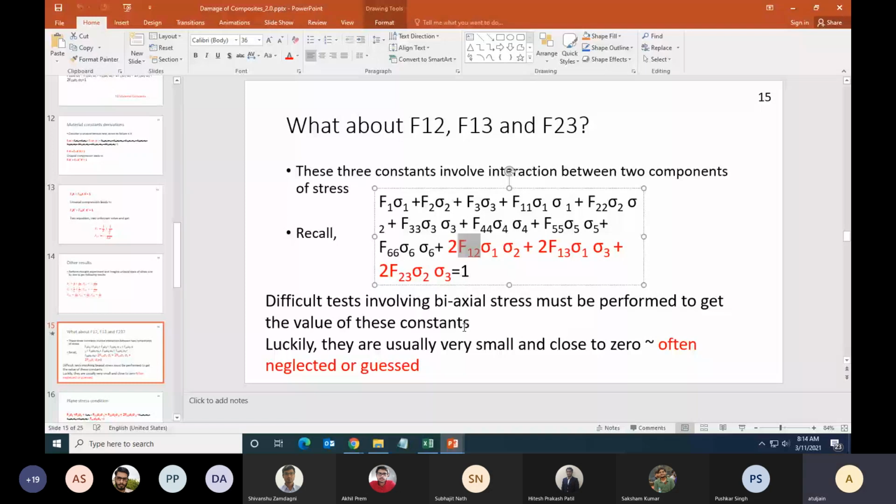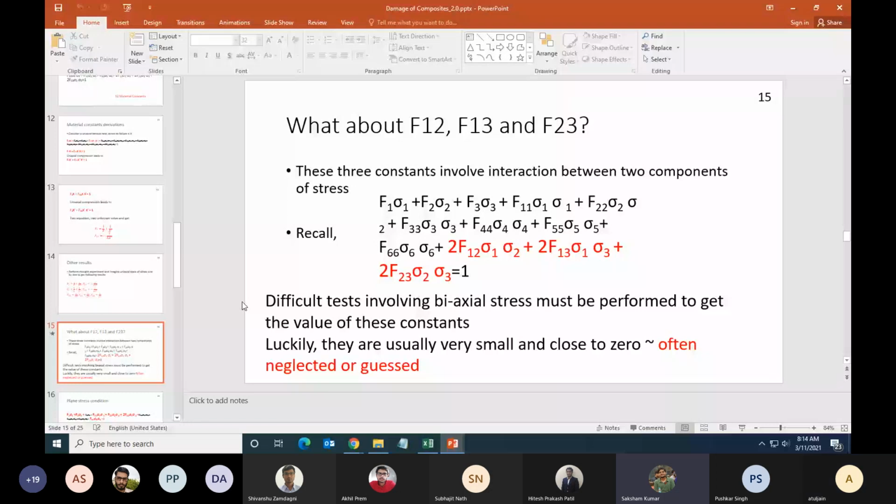Do you know what a biaxial test is? Yes, sir. In that test, stress is applied in two directions, not necessarily perpendicular, and then using the basic constitutive equation you could do the analysis, but mostly we will do it in two perpendicular directions. Now the problem is you have two different load cells, one for loading in the x, let us say, and one for loading in the y, and you have to synchronize both of them. So getting equipment where you can pull in two directions is very difficult.